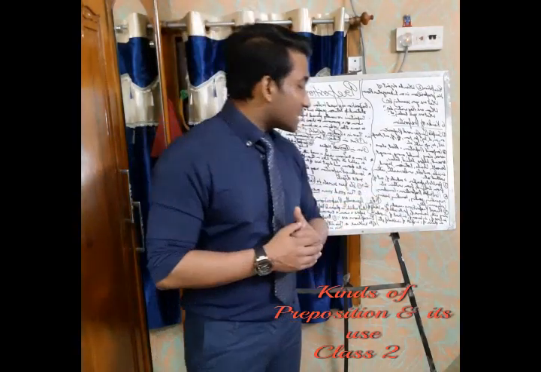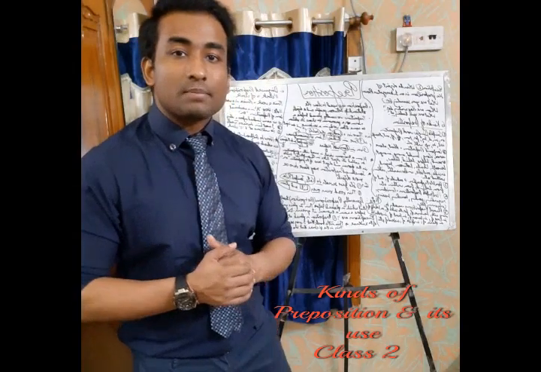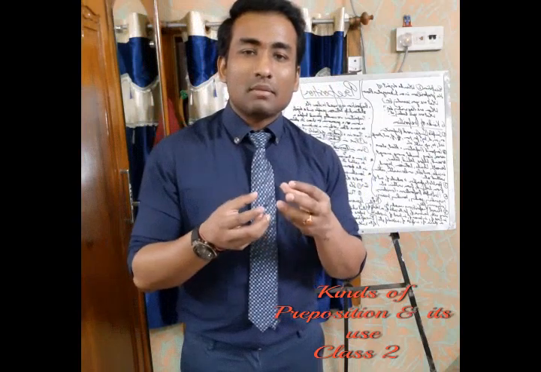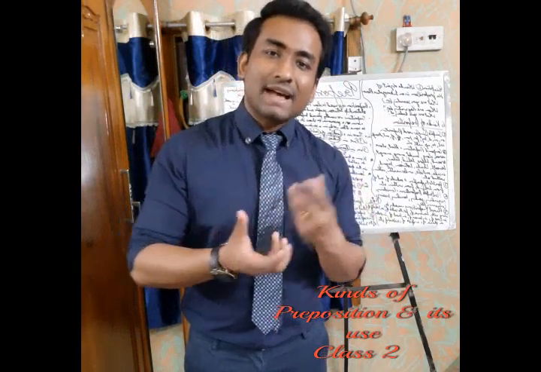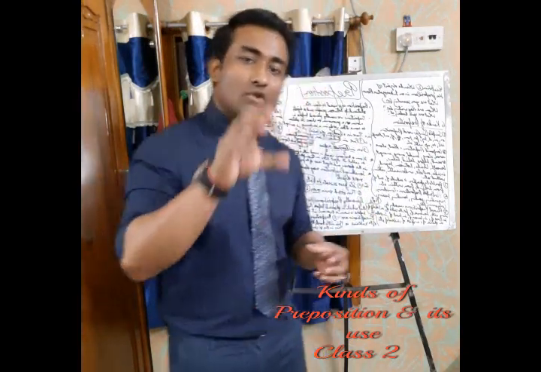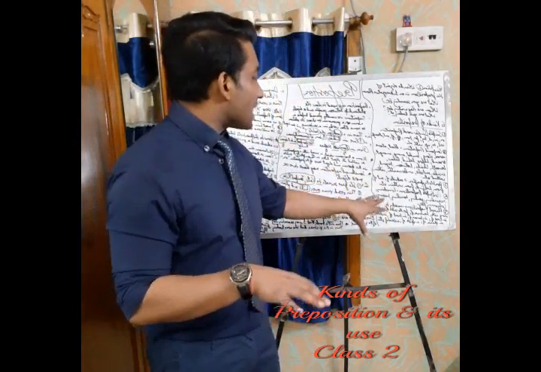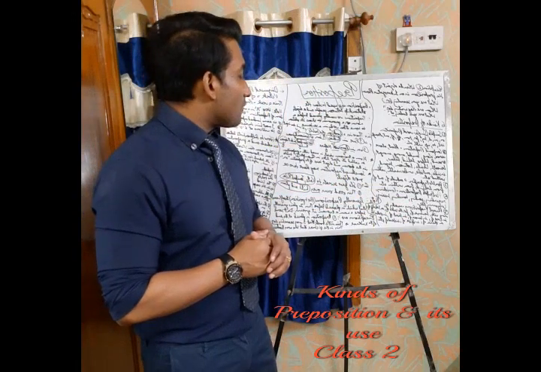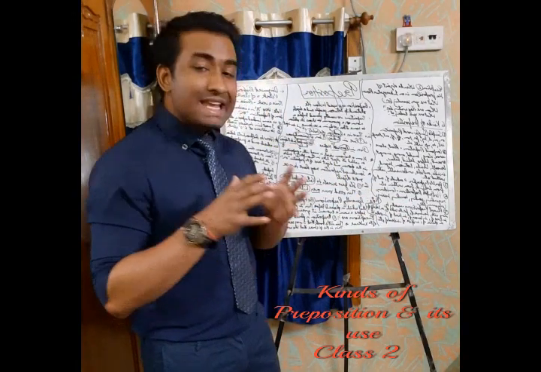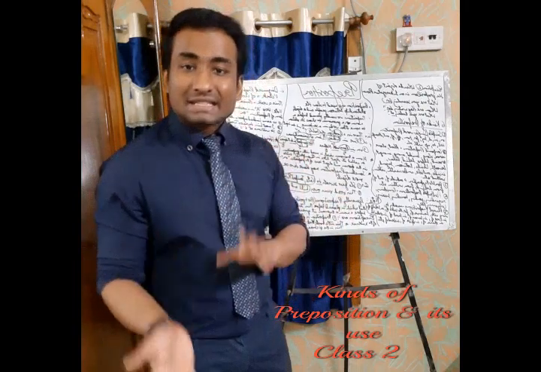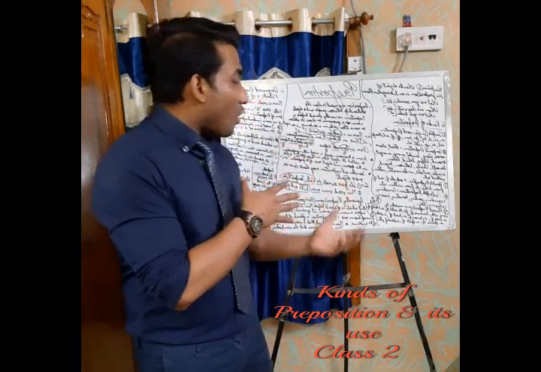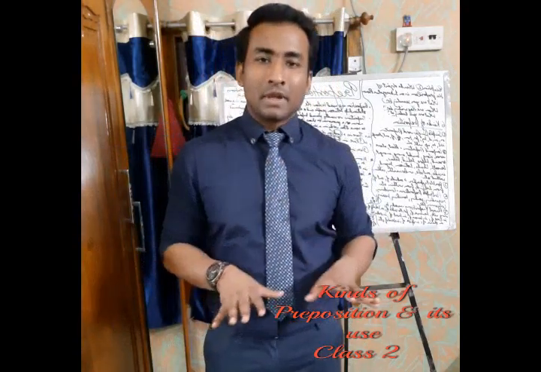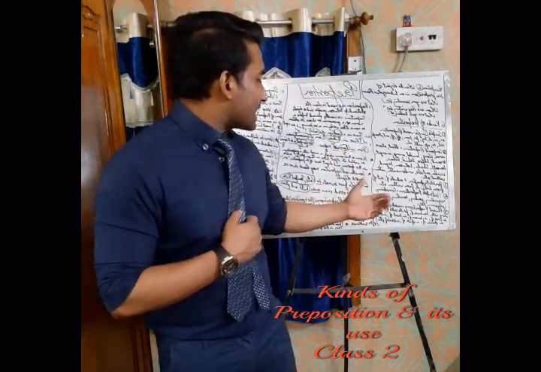Let's come to the fifth one, which is phrasal prepositions. Phrasal prepositions, obviously you know, phrase means there is a group of words which itself has a meaning. So that's why we call it phrasal. Now phrasal prepositions are something like according to, along with, because of, for the sake of, on behalf of, in case of, in spite of, instead of. So these are all phrasal prepositions, and we use them in our daily life like anything. Let us take one example.